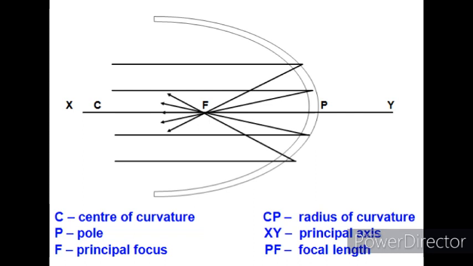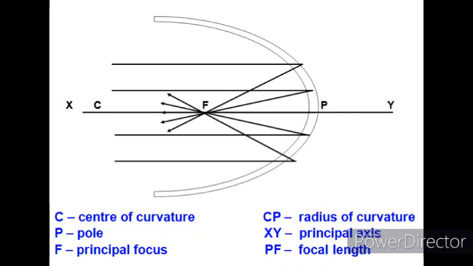As I told you earlier, center of curvature is the center of the hollow sphere of glass of which the spherical mirror is a part. So, the distance between P and F should be equal to the distance between C and F. So, we can say that the radius of curvature is equal to 2f.